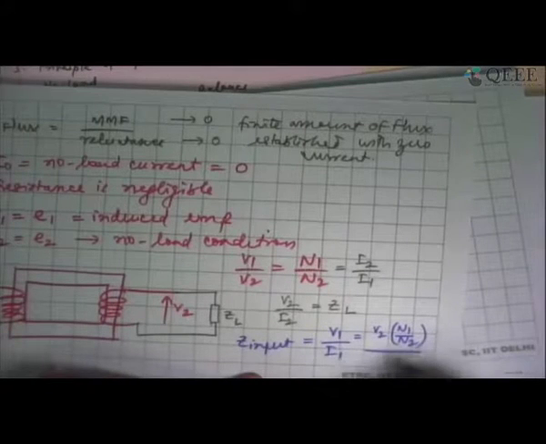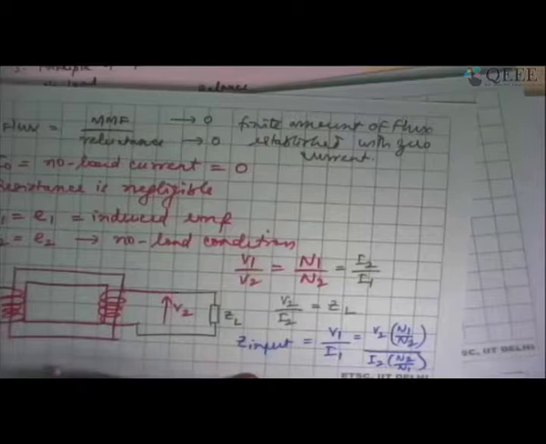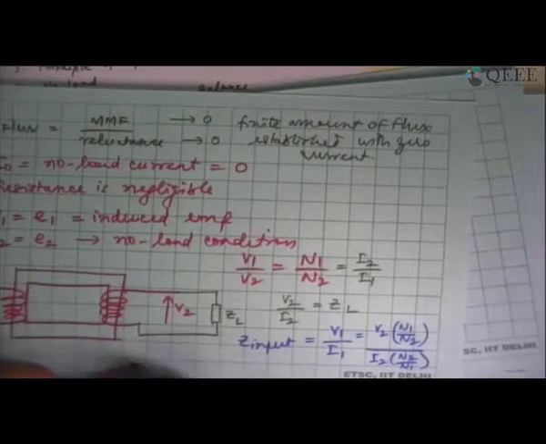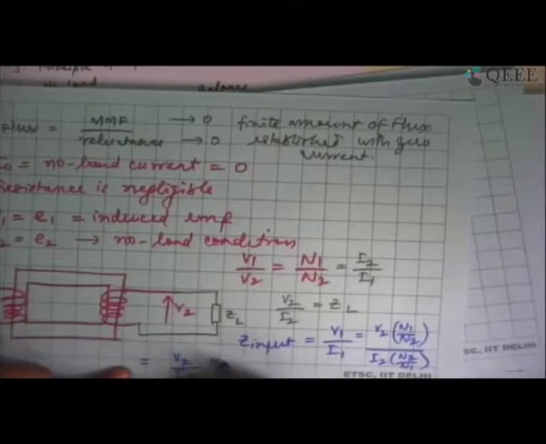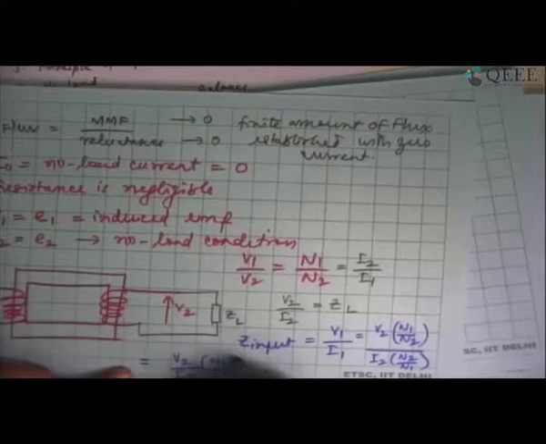And instead of I1, let me write I2 into N2 by N1. So I should be able to write this as V2 divided by I2 multiplied by N1 by N2 the whole square.